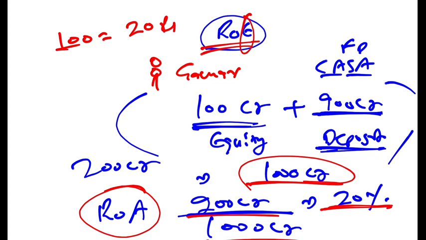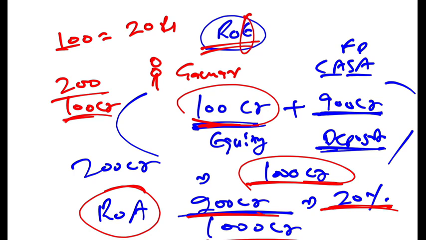But my return on equity is not 20% because my equity was how much? 100 crore. So I have made a profit of 200 crore. And what was my equity? Only 100 crore. Assets were 1000 crore, but my equity was only 100 crore. From my pocket, only 100 crore went. So what is my return on equity? It is 200%.